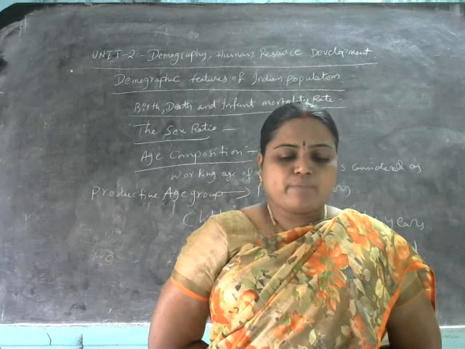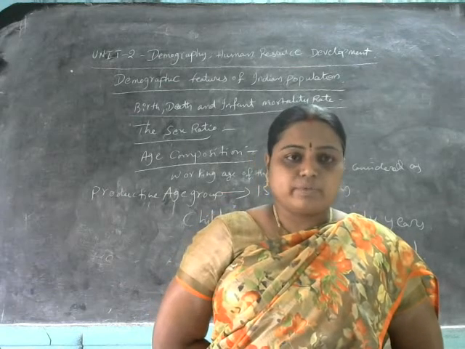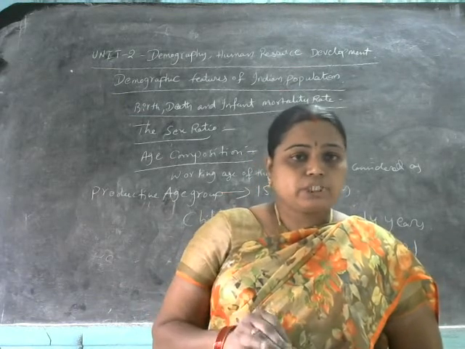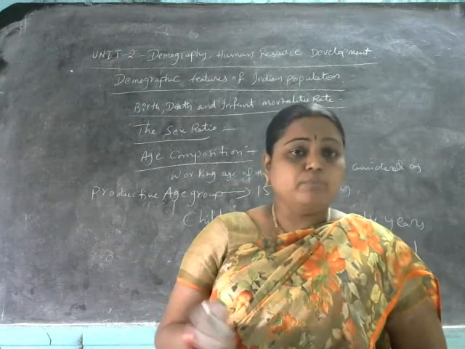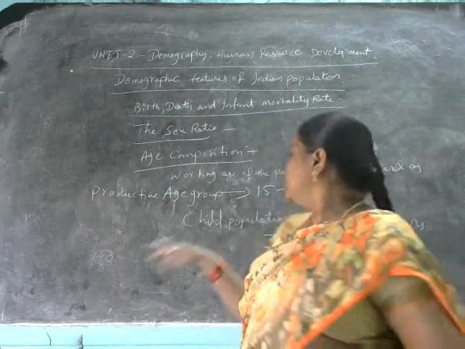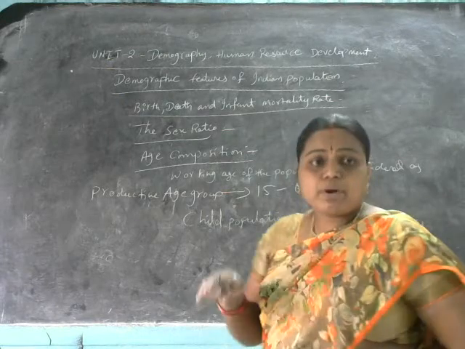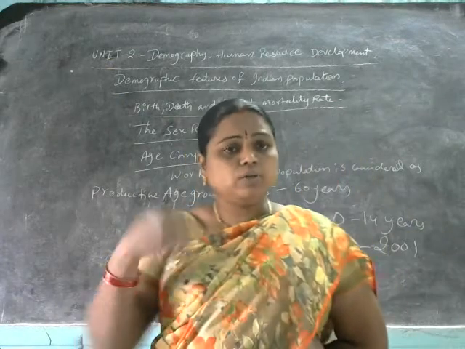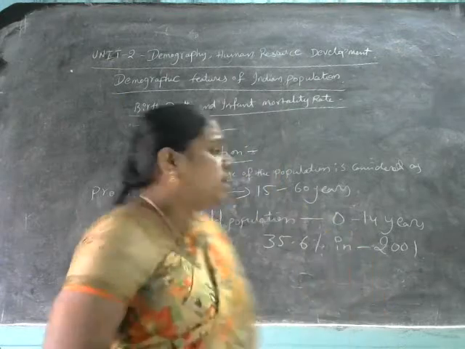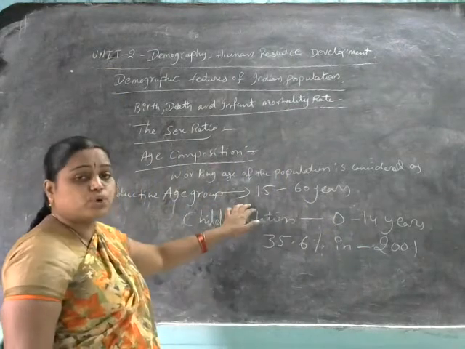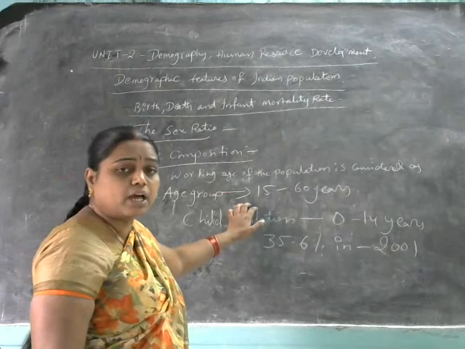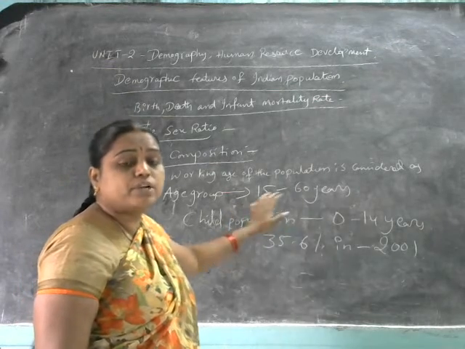Both the child population and the old population, the 0 to 14 years age group people and the above 60 years people, are going to be dependent on this particular productive age group people only, 15 to 60 years.